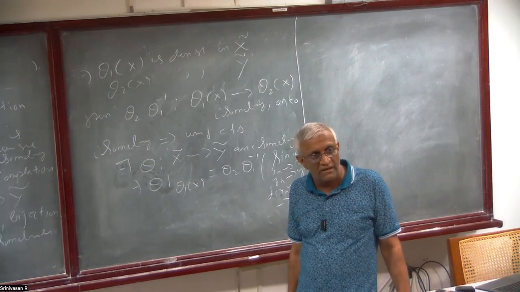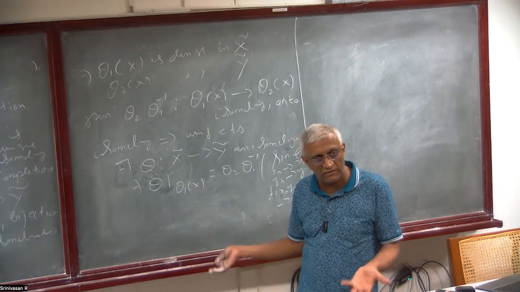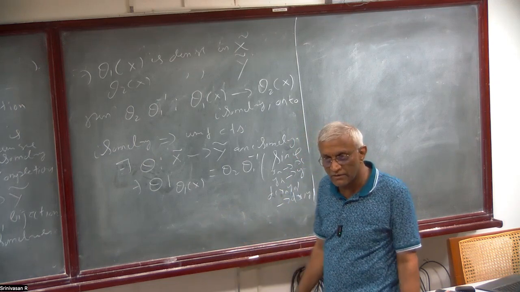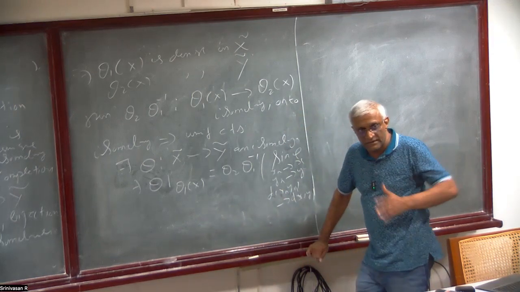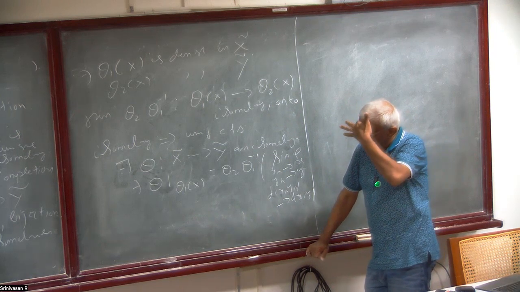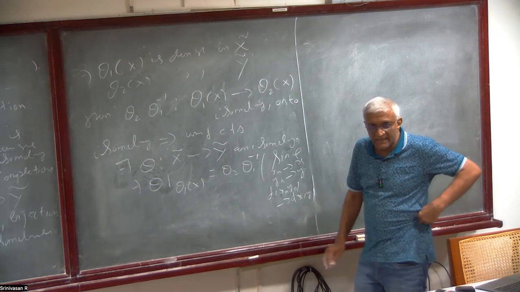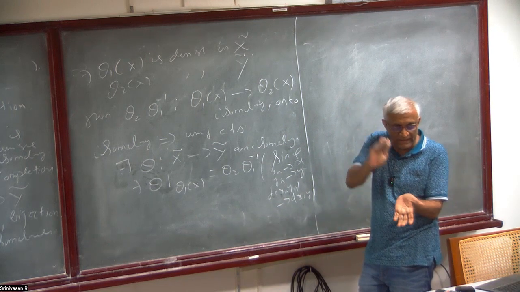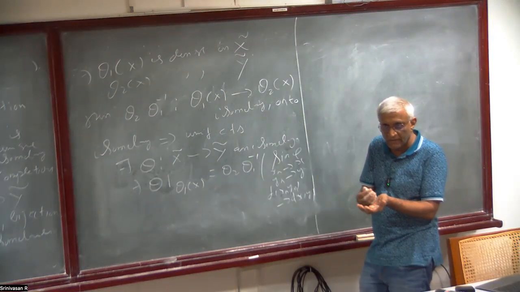Uniform continuity means you can choose the delta uniformly. It's direct, it's trivial; by definition it follows. So if something is an isometry on a dense subspace and you extend it continuously, that's also an isometry, right?